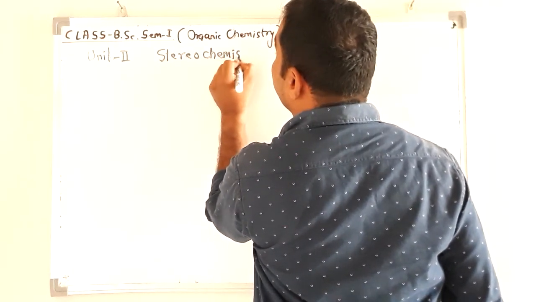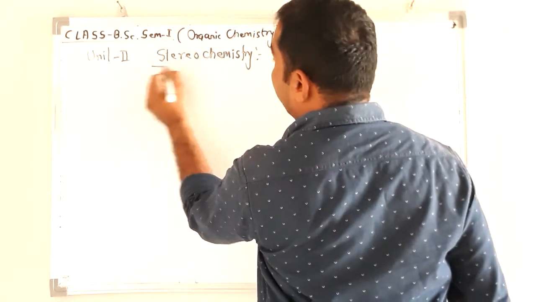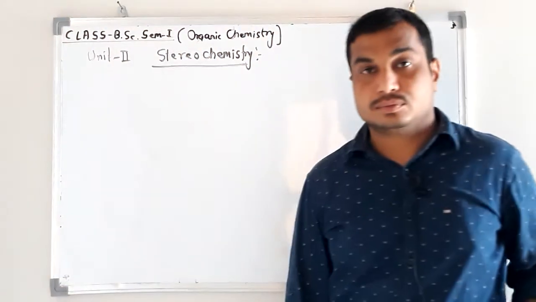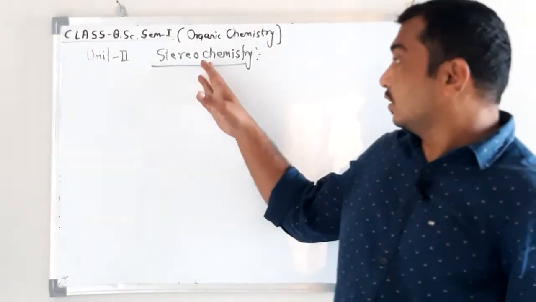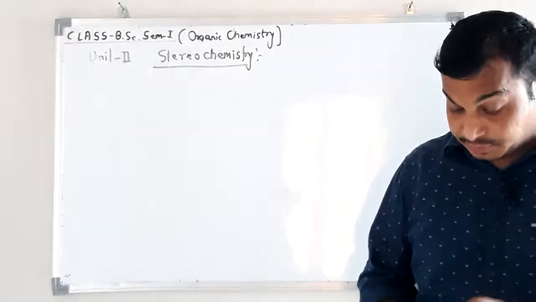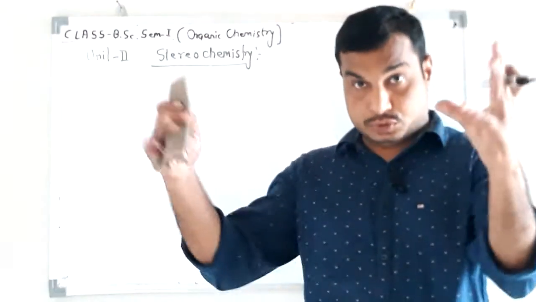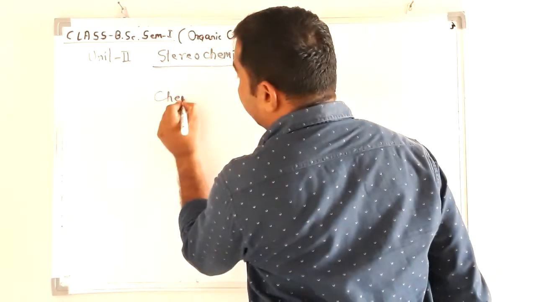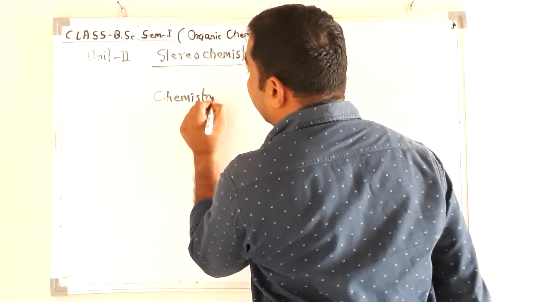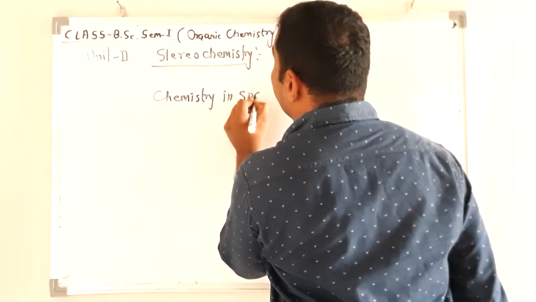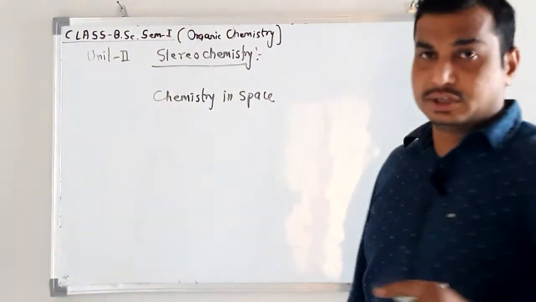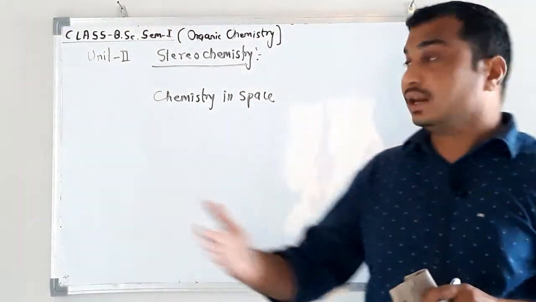stereochemistry. I think most of you have heard this name, stereochemistry. What is stereochemistry? Stereochemistry means chemistry in space. I will explain in detail.